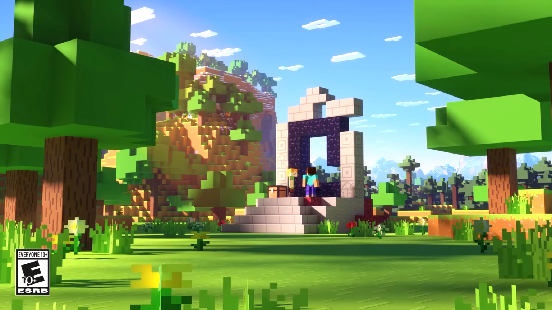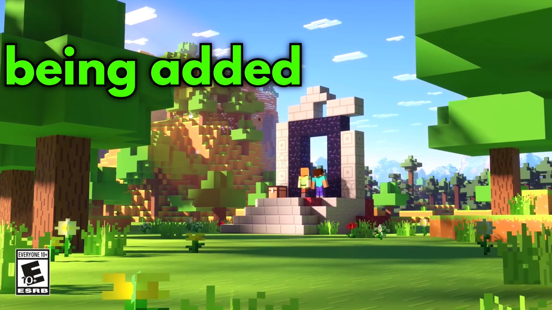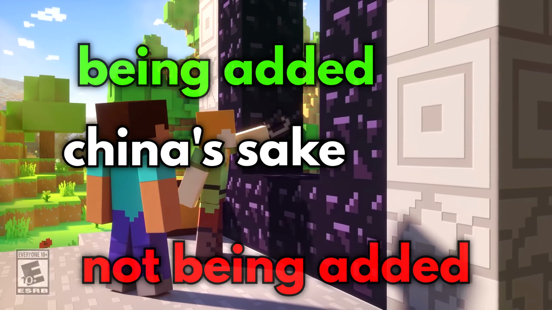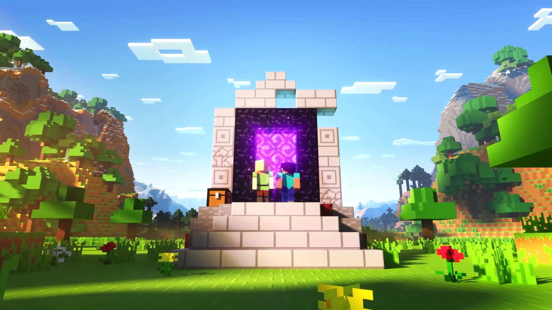But moving on to a deeper layer, the second lowest in fact, we start with China appeasement. Supposedly, certain aspects of the game are being added, or some are not being added, for China's sake. I don't know, but yeah.